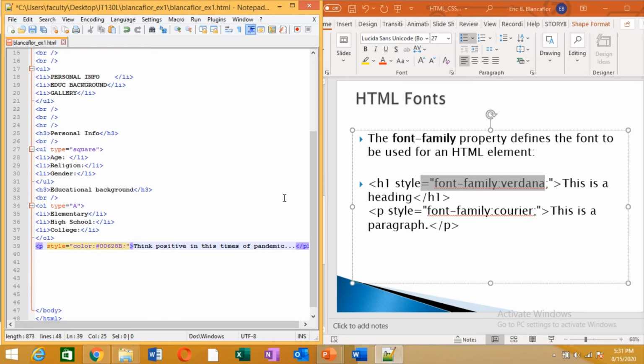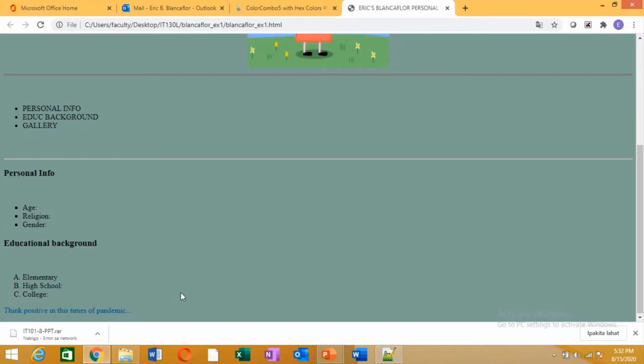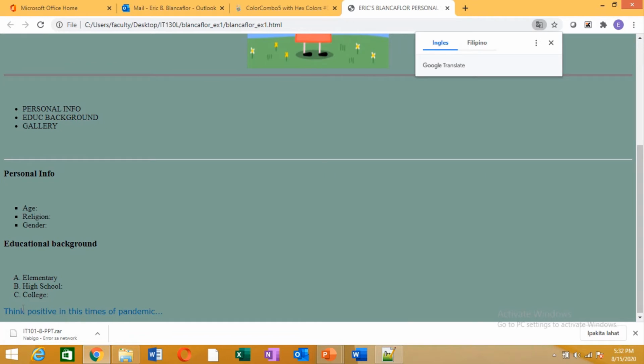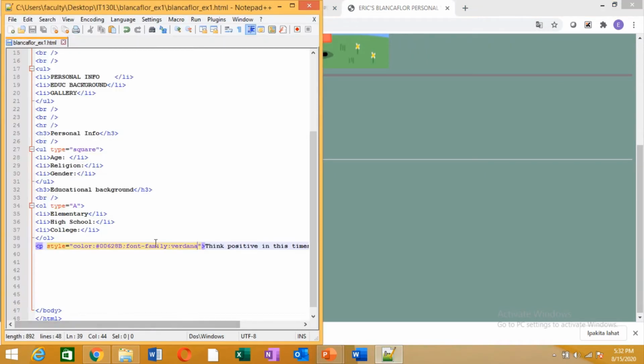Okay, just add a semicolon and then you declare font-family colon and then the font you want to declare, say Verdana. That's how you do it. Control S, and then let's see what happens. F5. And there, I have declared it as Verdana and at the same time the color is blue. Okay, do not forget colon, semicolon and then the style.